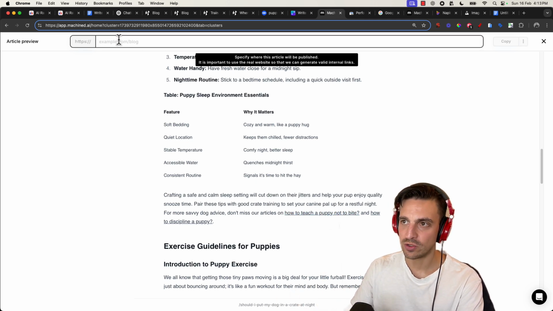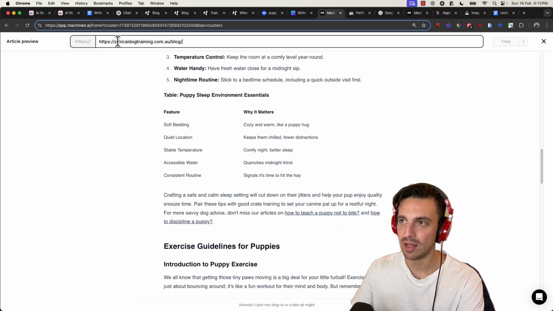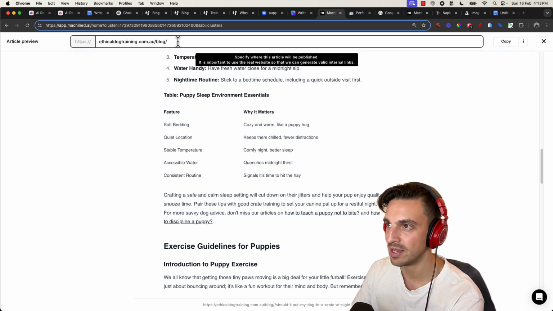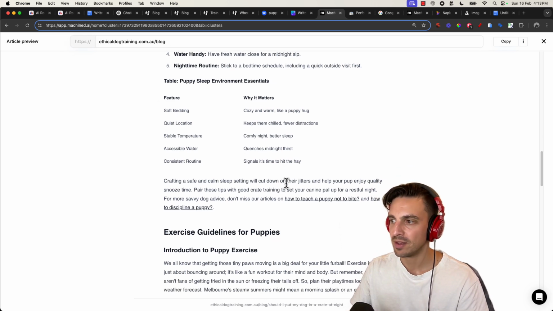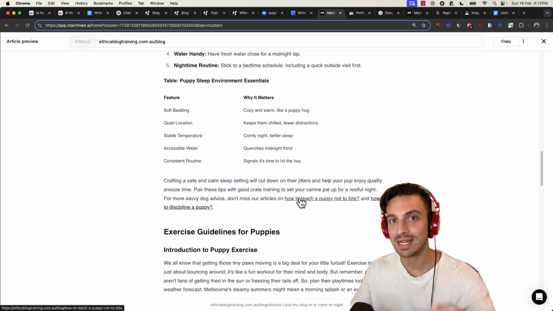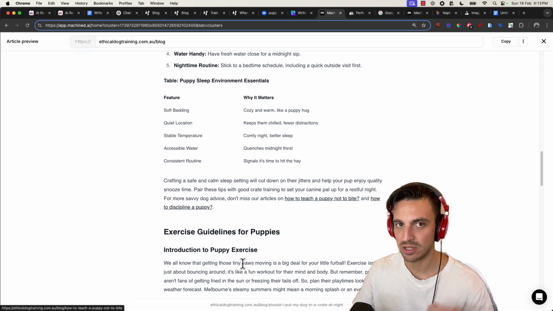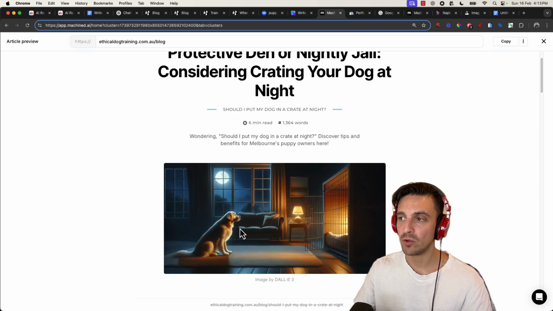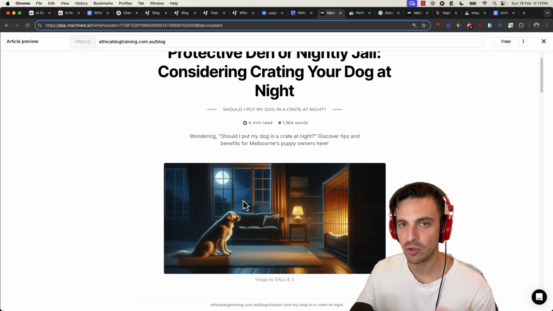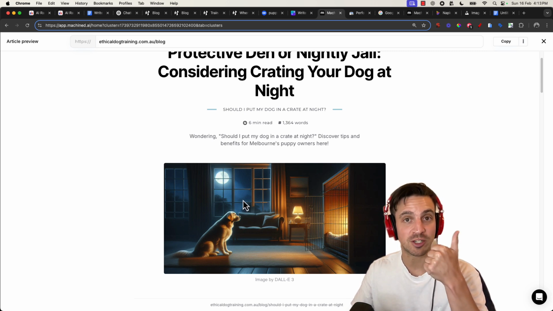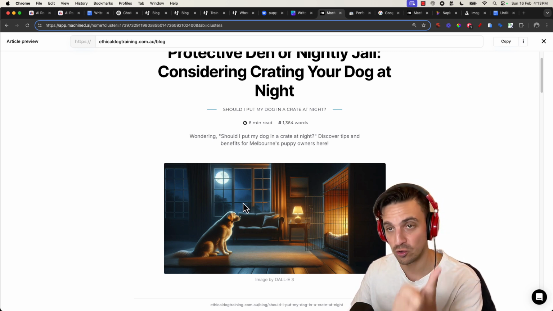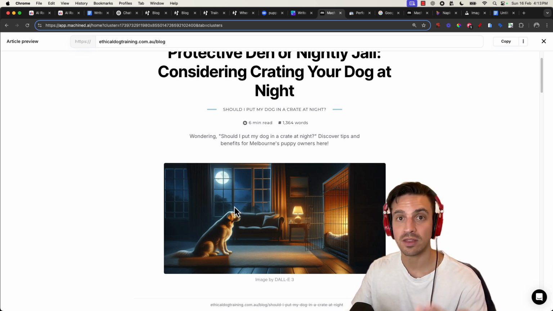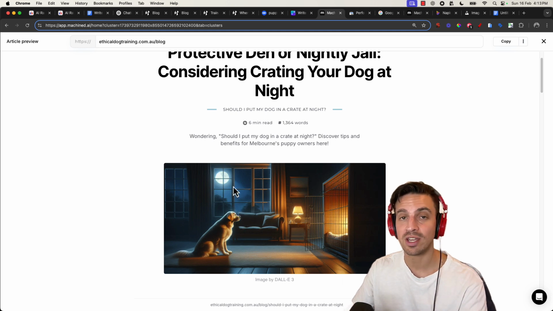Now, one thing that you want to do is place the blog URL up here without the HTTPS and the / at the end. This ensures that it's going to be correctly interlinking with your other blog posts in your website. Is this blog post ready to be published? No, you need to amend it by adding your expertise, which I highly recommend you do. If you're not an expert on the subject, then I'd like you to add some supporting images and illustrations. I'm going to show you how to do that right away.